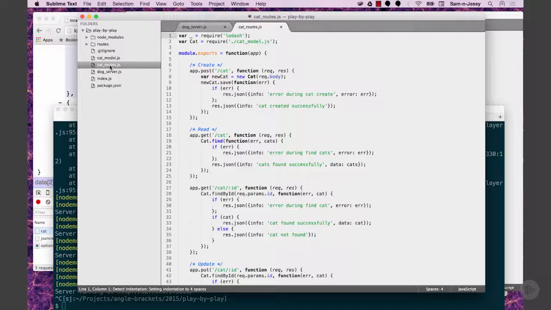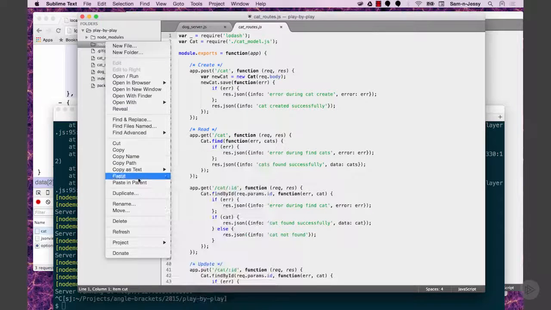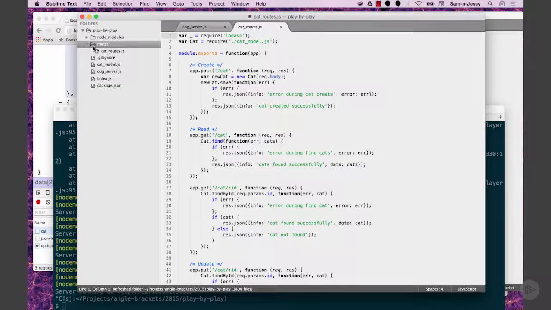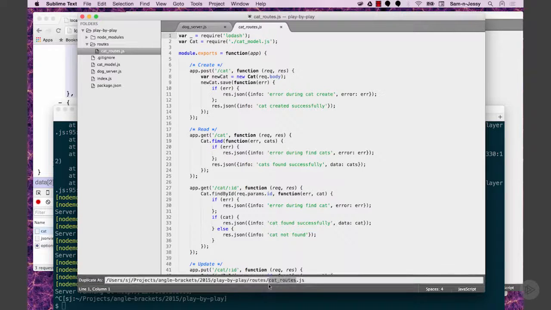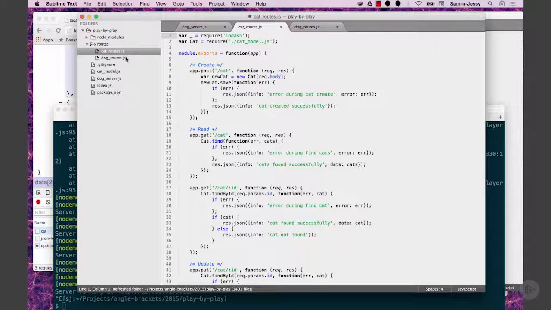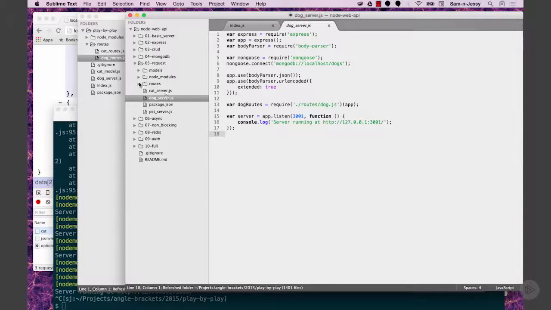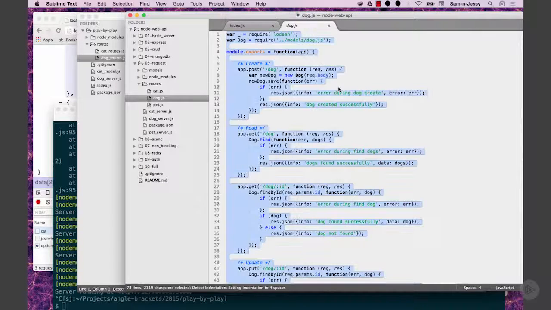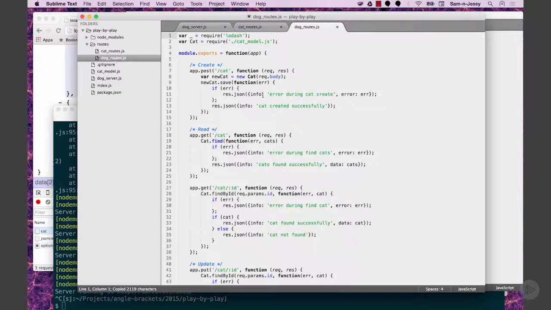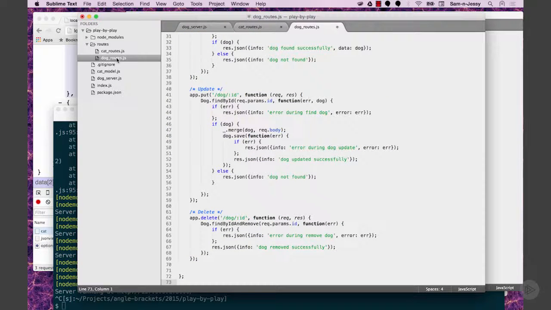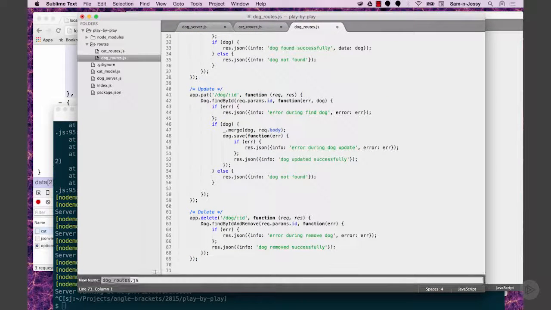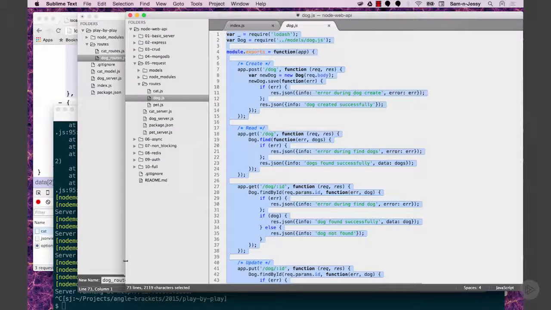All right, so now I'm going to cut you, paste you. You're going to cut and move. Okay, so we're moving the cat routes up to routes. Up into routes, and I'm going to duplicate this, and I'm going to create a dog routes. Okay. Just so I don't make any mistakes, I'm just going to copy and paste from a previous example. Oh, I call those dogs. Okay, yeah, because now that they're in the routes folder, we don't need to say it's route. Yep. So we'll rename those files to dog and cat, or was it dogs and cats? I don't remember anymore. It was dog and singular.